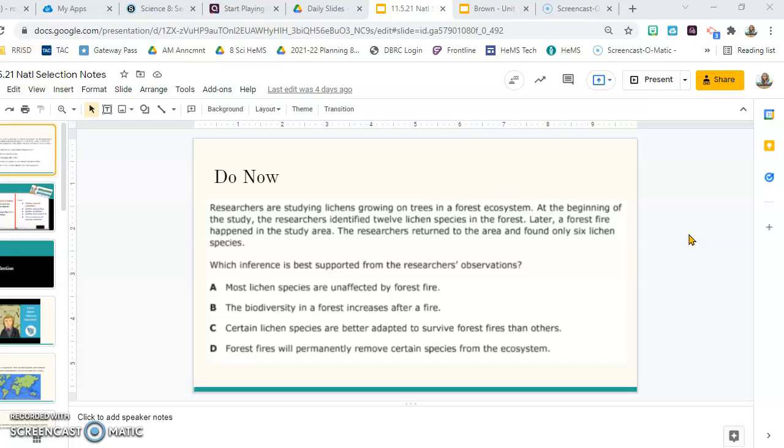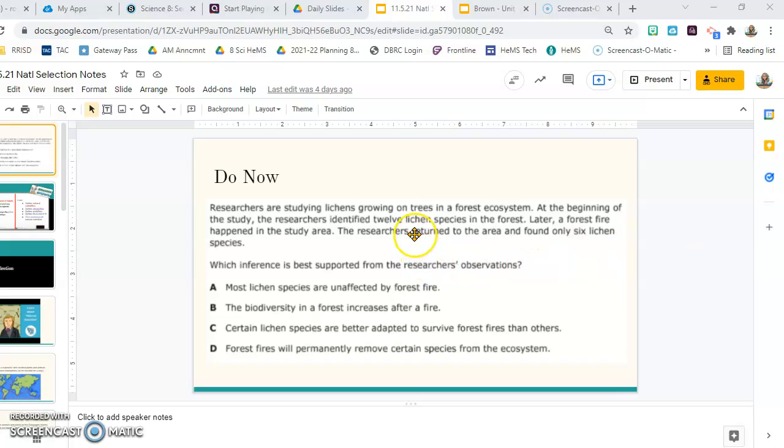Which inference is best supported from the researchers' observation? A, most lichen species are unaffected by forest fires. B, the biodiversity in the forest increased after the fire. C, certain lichen species are better adapted to survive forest fires than others. Or D, forest fires will permanently remove certain species from the ecosystem. Well, let's look.